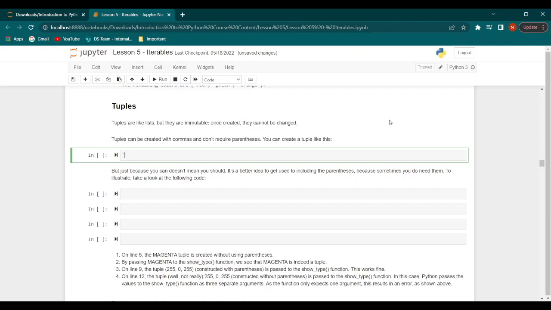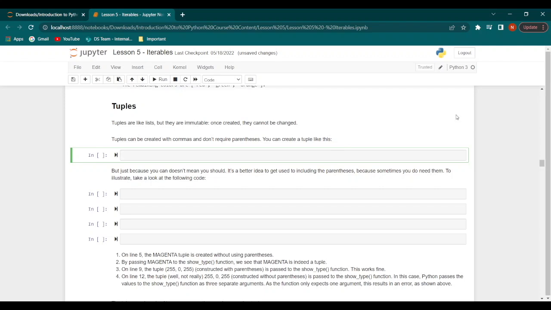Now let's talk about tuples. Tuples are very similar to lists, but they are immutable, which means that they cannot be changed once they are created. Tuples can be created with commas, and they do not require any kind of parentheses. Let's have a look at how we can create a tuple.